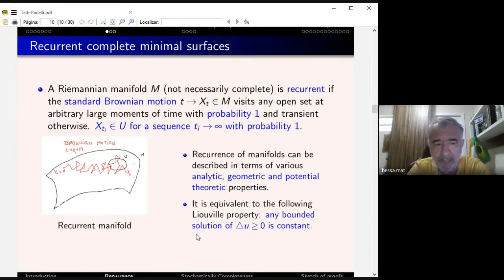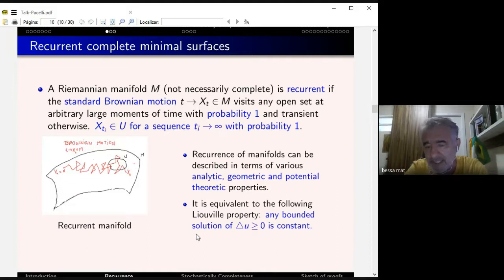This is the picture here. So you start at x, the Brownian motion starts zigzag, zigzag, zigzag. Eventually, it reaches the open set U with chance 1. In fact, it keeps coming back every time: the Brownian motion visits, gets out, and so it visits infinitely many times with probability 1. So you find a sequence of t_i in time going to infinity so that X_{t_i} belongs to U.